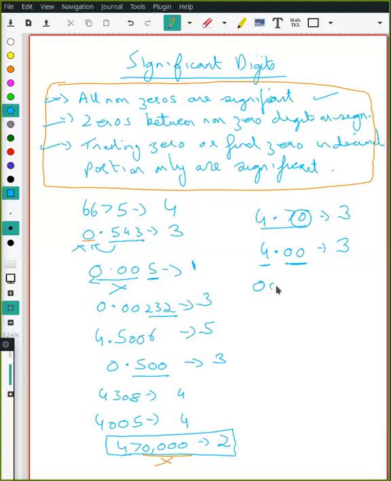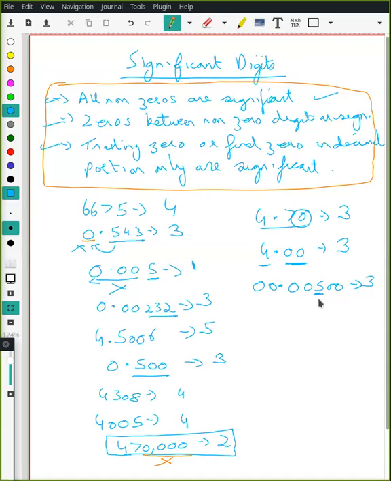Okay, try this one. 3. Only trailing zeros after the decimal plus the non-zero digit. First, the non-zero digit, 5, so 1 digit over here. Then what did we say? Trailing zeros are end zeros only.